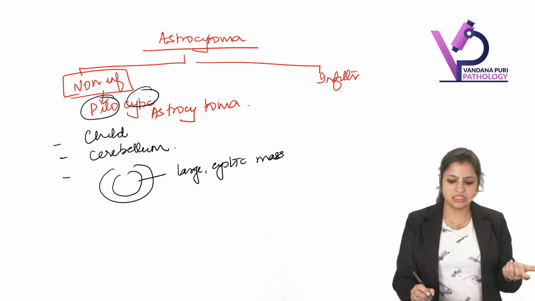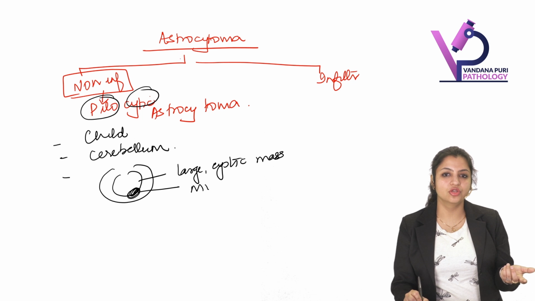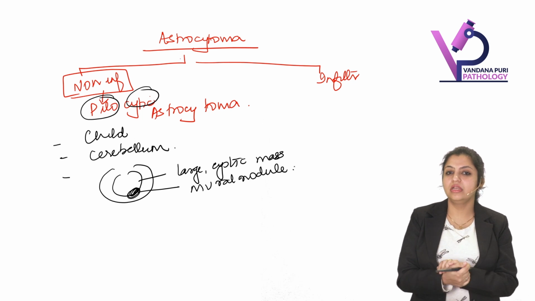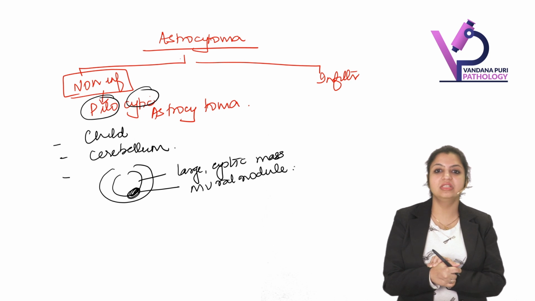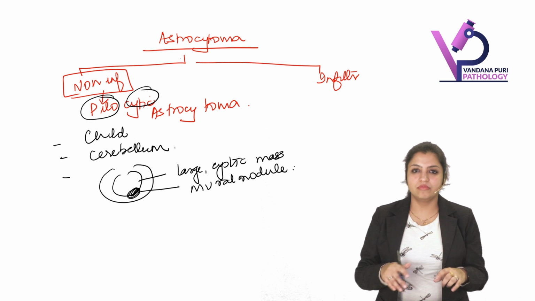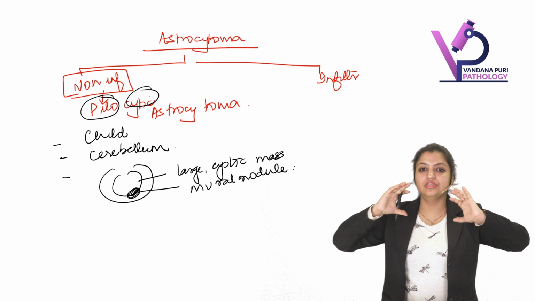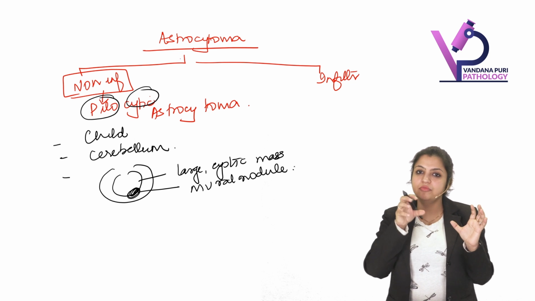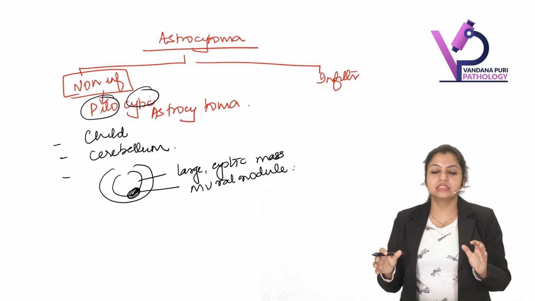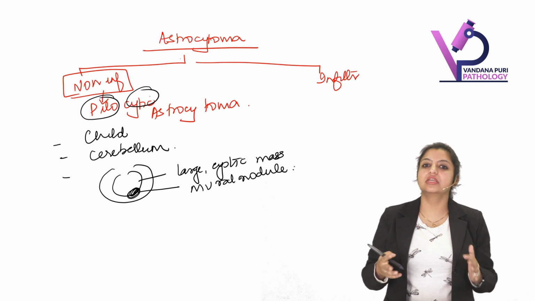If this is a cyst, where is the tumor? It contains a small mural nodule. What do you understand by mural? Mural means wall, and a nodule means a nodule in the wall of the cyst. So this is a large cystic tumor with a mural nodule. That's the typical gross finding, and this can be seen radiologically.